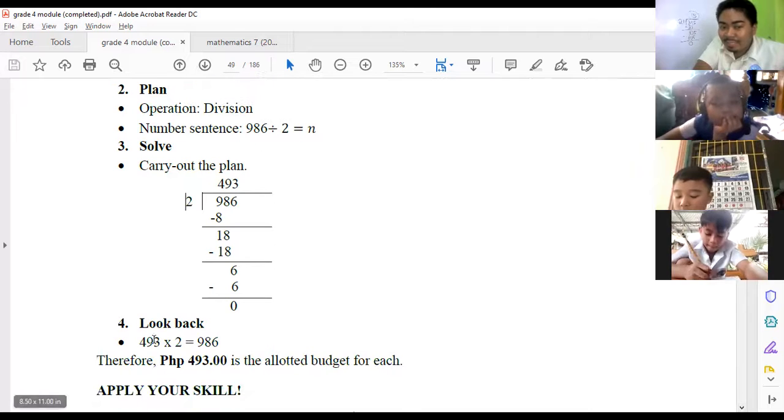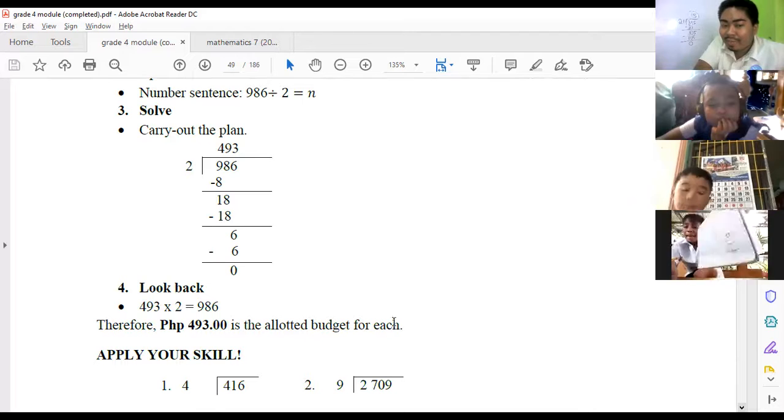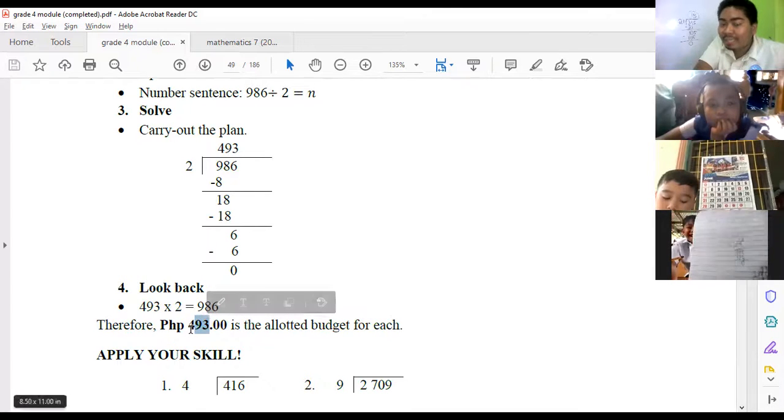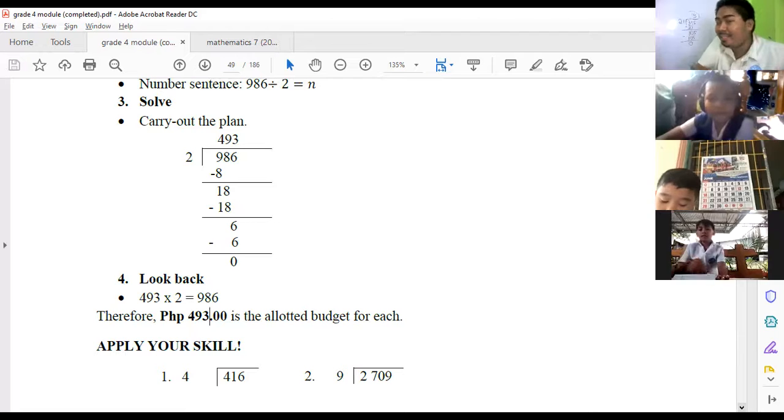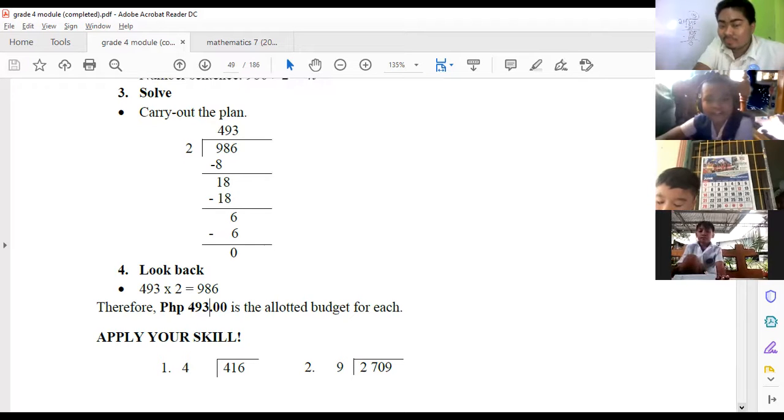Therefore, the quotient is 493. Now, 493 times 2 would become 986. So our answer is 493. 493 is the allotted budget for each. That 986 is what we divided by 2.